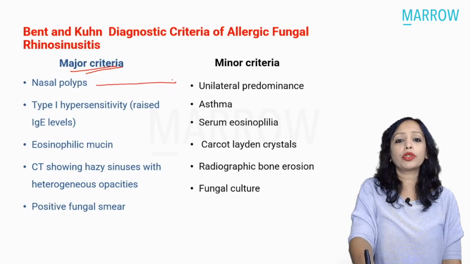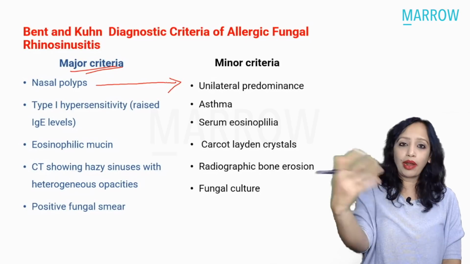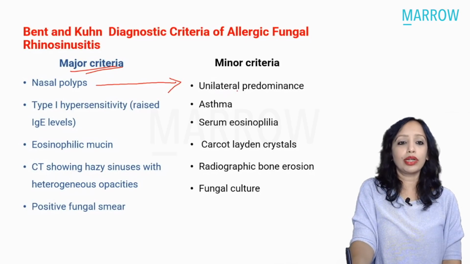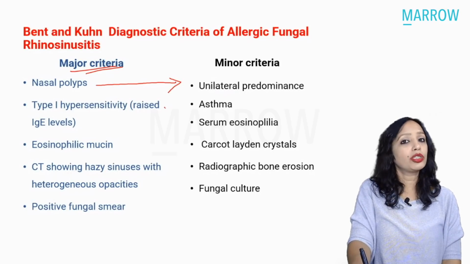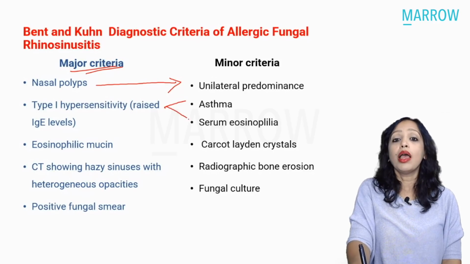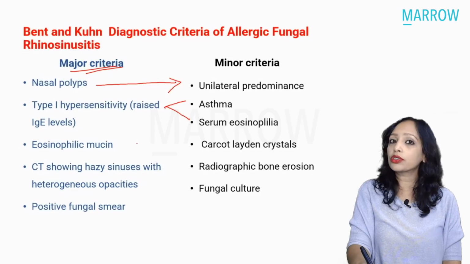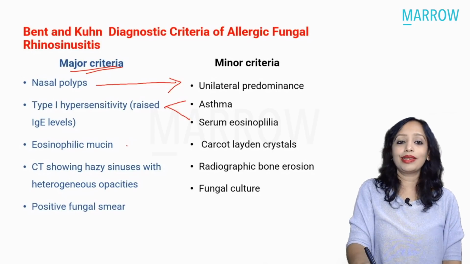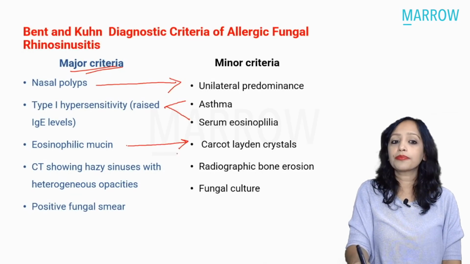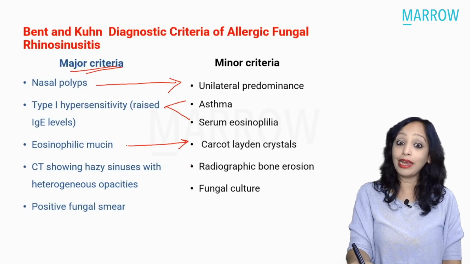So nasal polyps will be mostly unilateral, might rarely be bilateral, but usually it is unilateral. Type 1 hypersensitivity, because of that there will be certain other features of type 1 hypersensitivity also, like asthma, like serum eosinophilia, and the eosinophils in the mucin might also contain the breakdown products of the eosinophil, that is the Charcot-Leyden crystals. And the CT will show the heterogeneous appearance, the double density sign, but it might also show